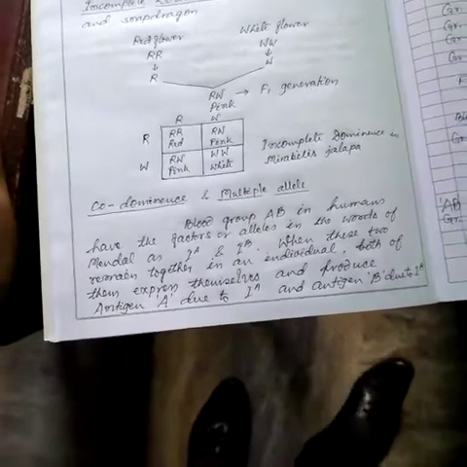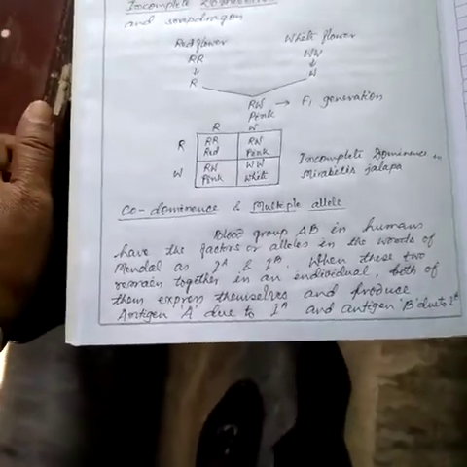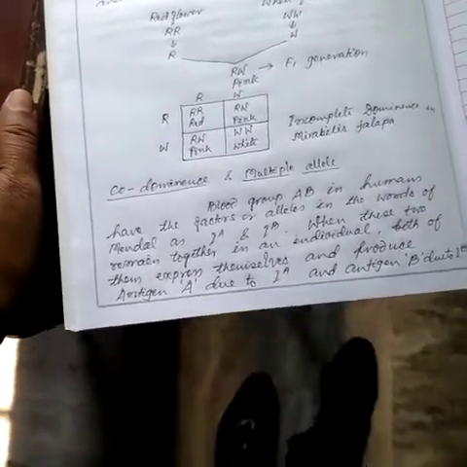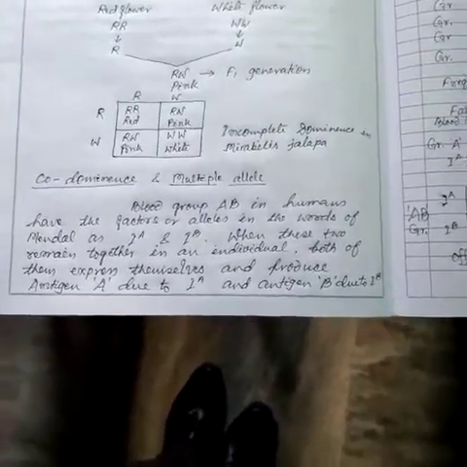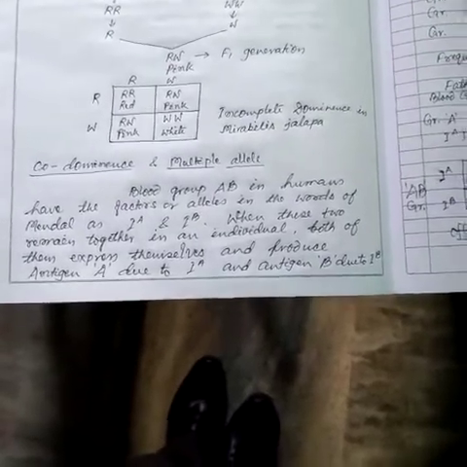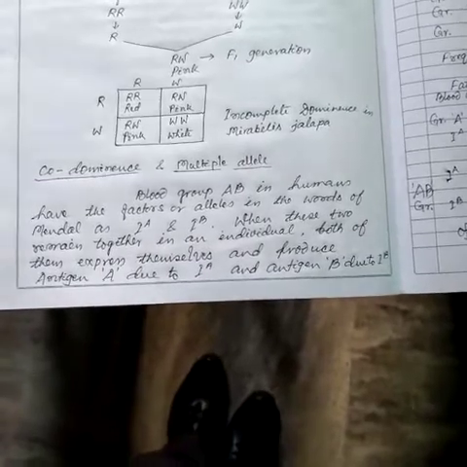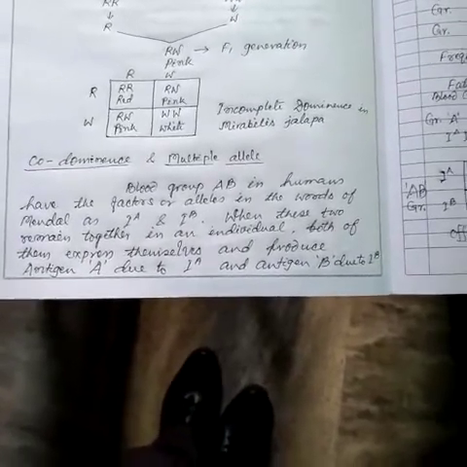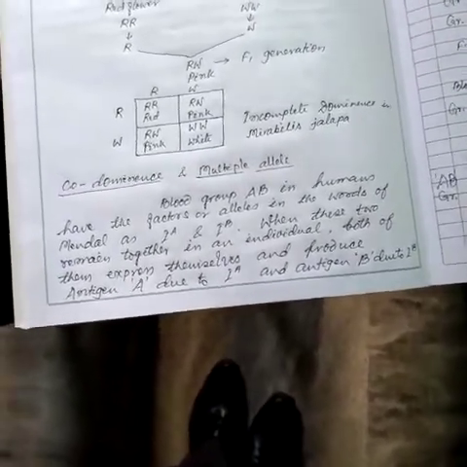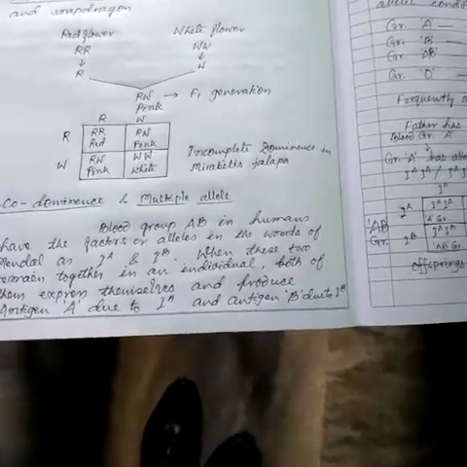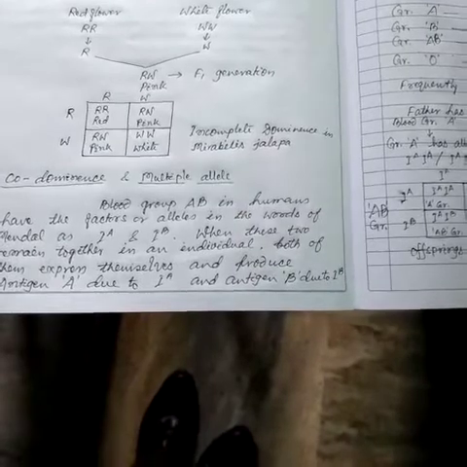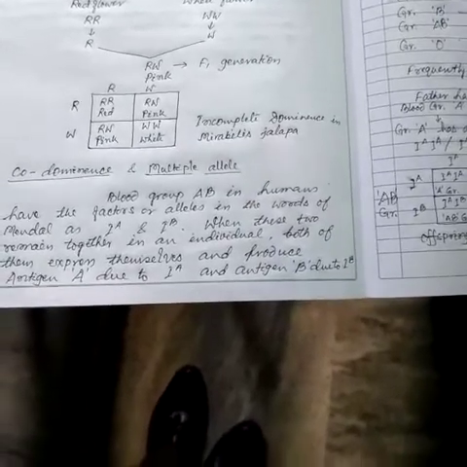In post-Mendelian discovery, as discussed earlier regarding Mendel's experiment, we had seen the dominant allele and the recessive allele in the pea plant. When these two alleles come together in an individual, the dominant allele expresses itself, whereas the recessive one remains unexpressed or masked.